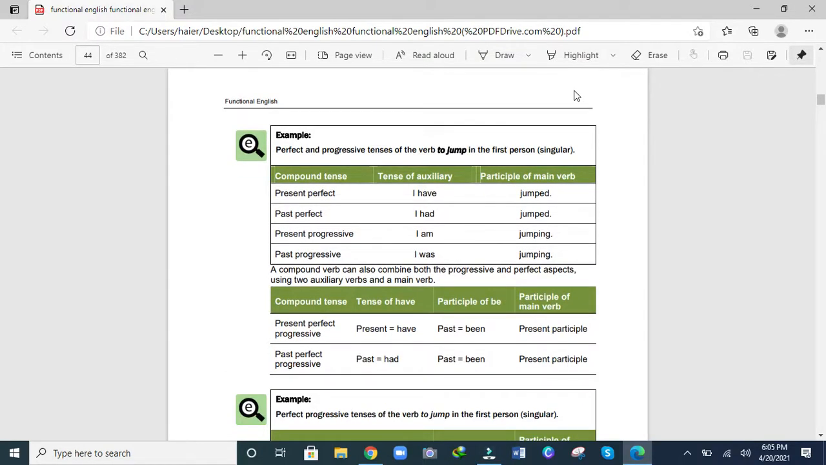Example: perfect and progressive tenses of the verb to jump in the first person singular. Compound tense present perfect: auxiliary I have, participle of the main verb jumped. Past perfect: I had jumped. Present progressive: I am jumping. Past progressive: I was jumping.